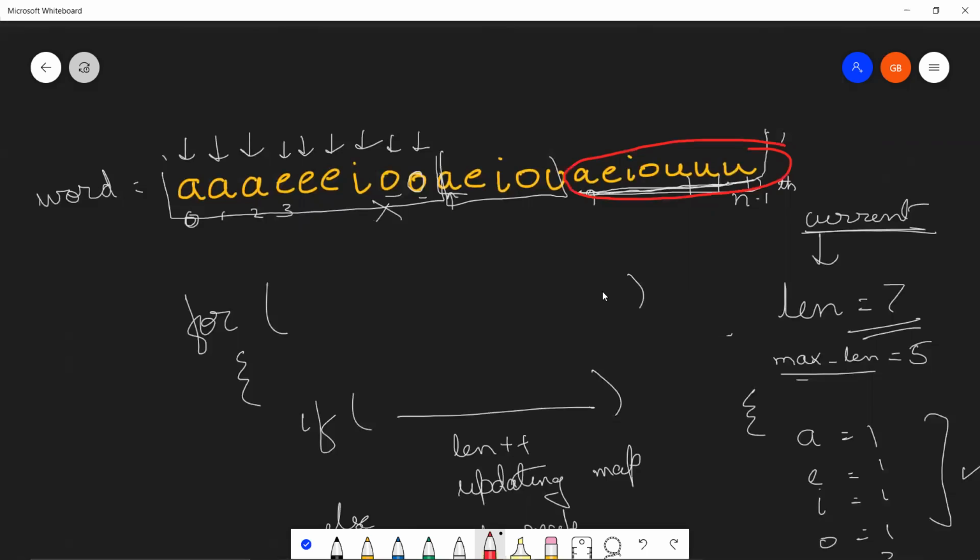So I hope this problem is clear. I hope that you understood what happens if we encounter a beautiful substring somewhere in the middle of the word, and what happens if we encounter a beautiful substring somewhere at the end of this word. This will be tackled by else, and this will be tackled outside our for loop. Suppose this was not a beautiful substring. Again, it would have been tackled outside the for loop, right? Suppose we did not have these U's. Again, we would have checked outside the for loop, and the map constraint would not have been satisfied. So we would not have updated our maximum. So I hope this problem is now clear.